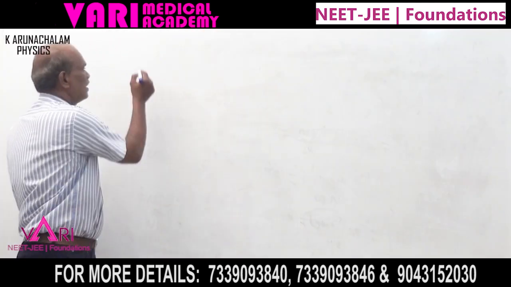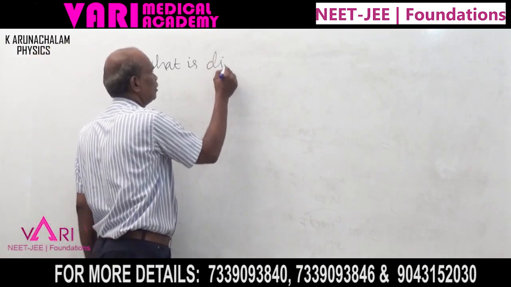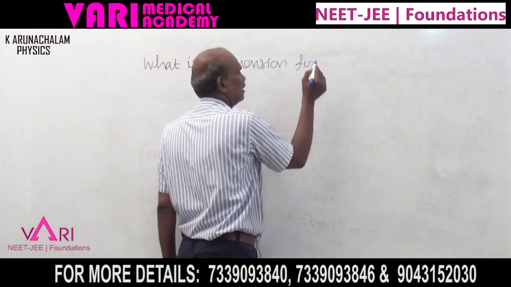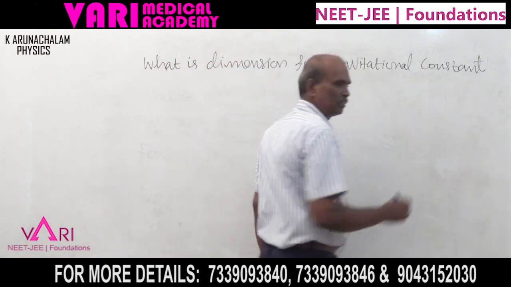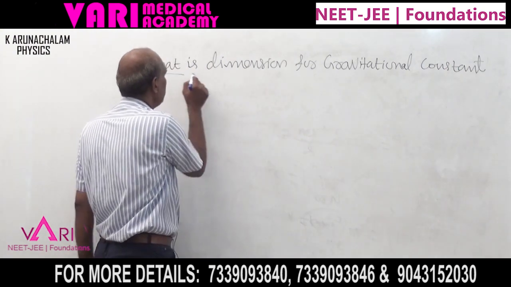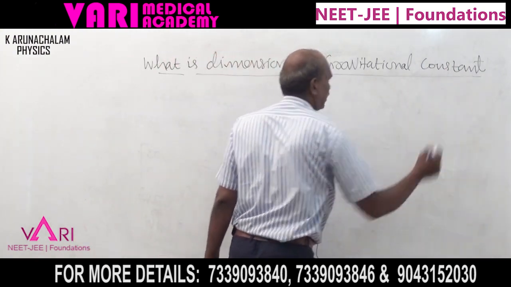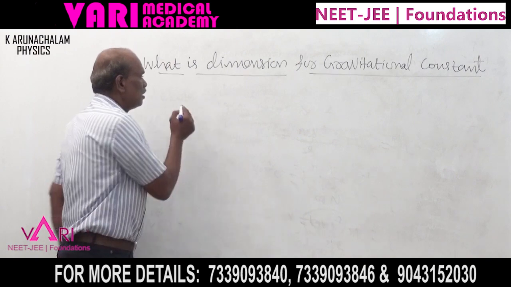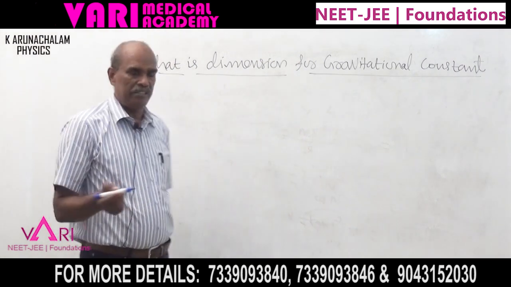What is the dimension for gravitational constant? Consider the universal law of gravitation.